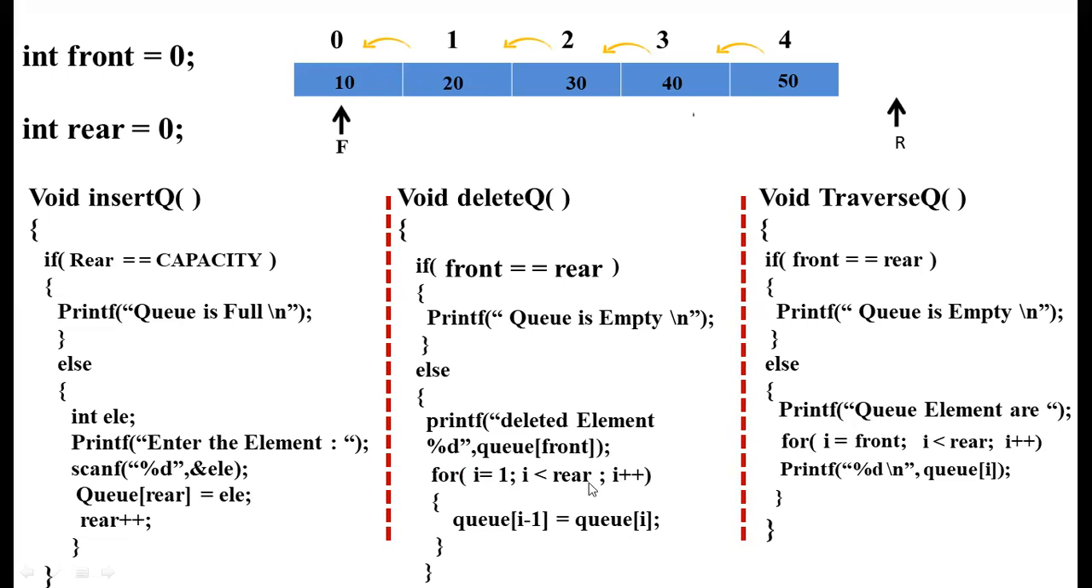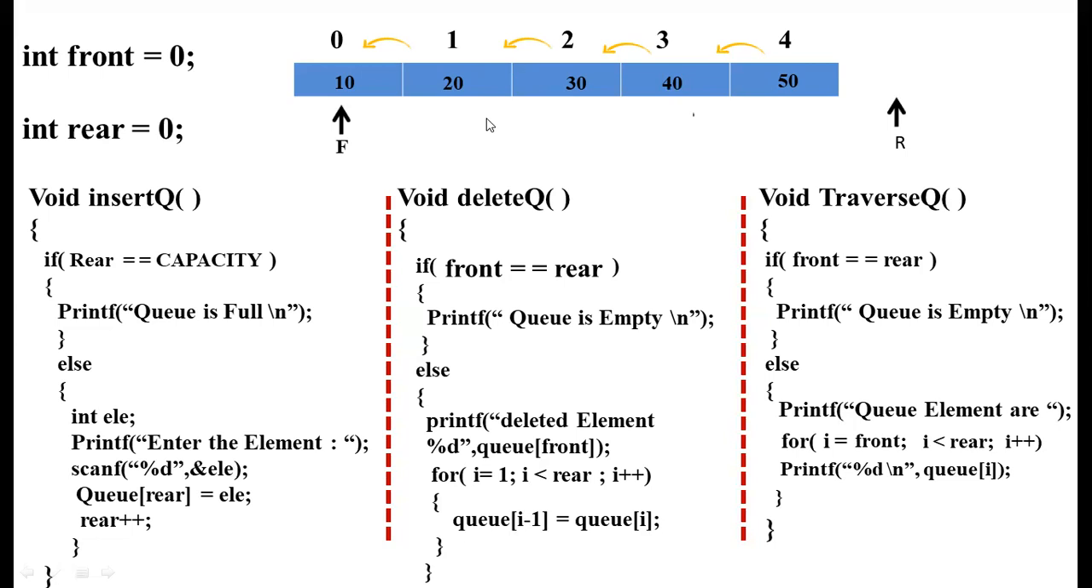Then again we increment I plus plus. Now the I value will be 2. What is Q of 2? Q of 2 is 30. So this 30 value I am moving into Q of 2 minus 1, 2 minus 1 is the first location. To the second location, with index value 1, I am shifting the value present in the third location, with index value 2. So this is how we can shift the values.